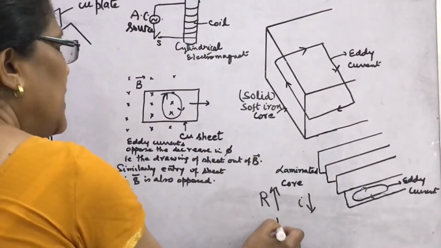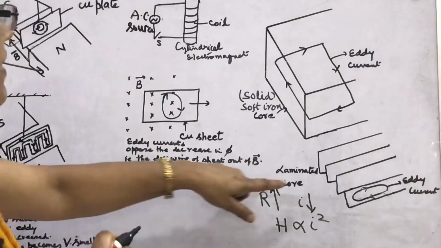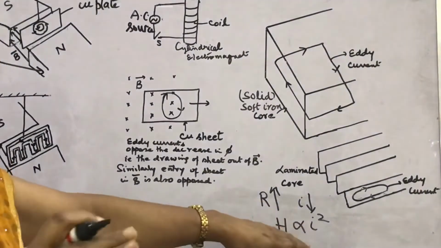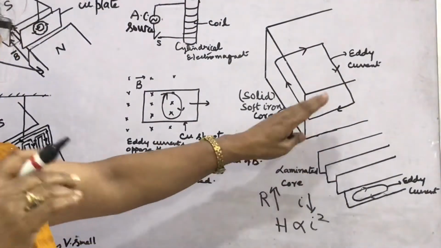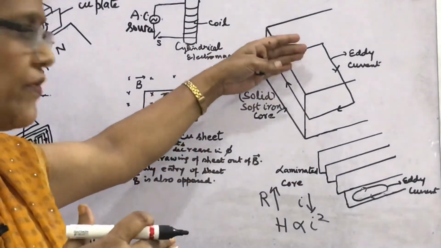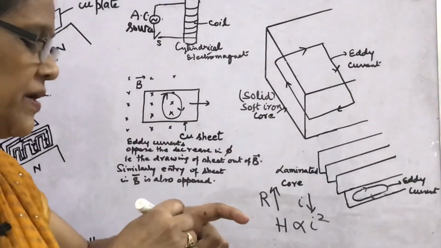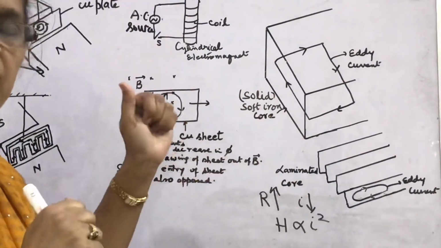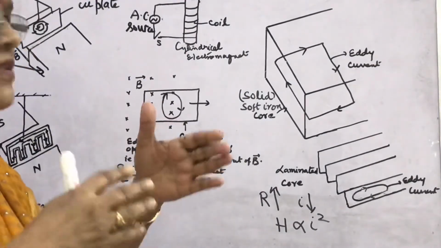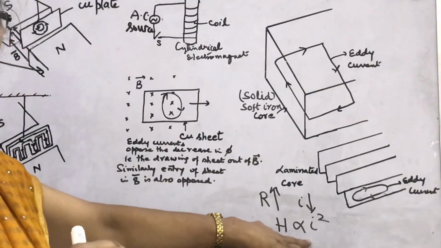And you know heat produced is directly proportional to the square of current. So if current decreases, then heat produced, the power wastage, is minimized. So in this way the heating effect in the transformer is minimized. How? By making the solid core of the transformer laminated. This question is asked: why does the transformer have a laminated soft iron core? What will be the 1 mark answer? To avoid the excessive heating loss produced due to eddy currents.